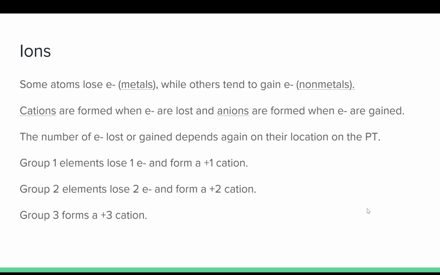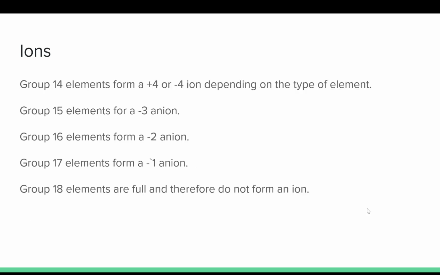And then this is the new information: how many electrons are being gained or lost. And this is going to be super important because our next little unit is going to be on bonding. And bonding is how elements or ions are going to fill their outer shell and become ions. Okay, so that's all that you need to know for this video.